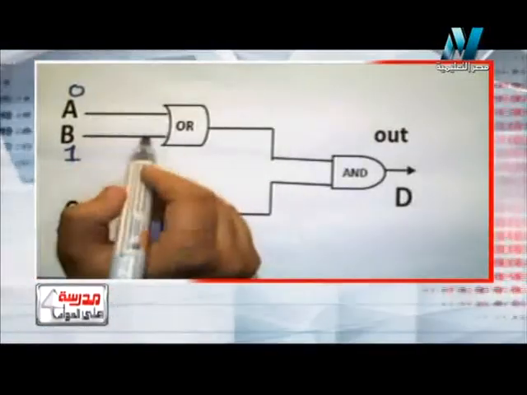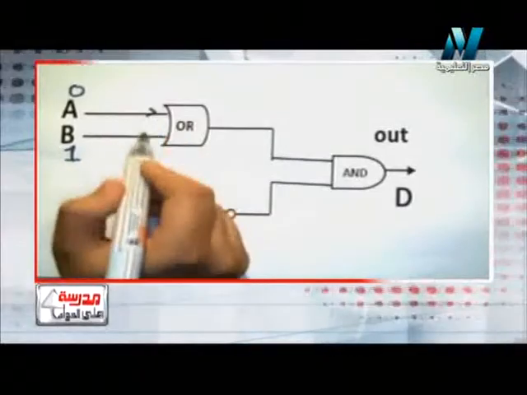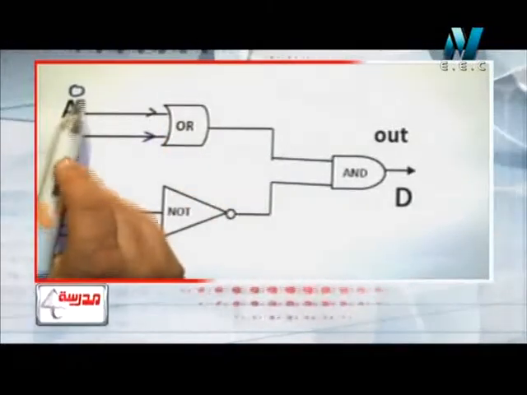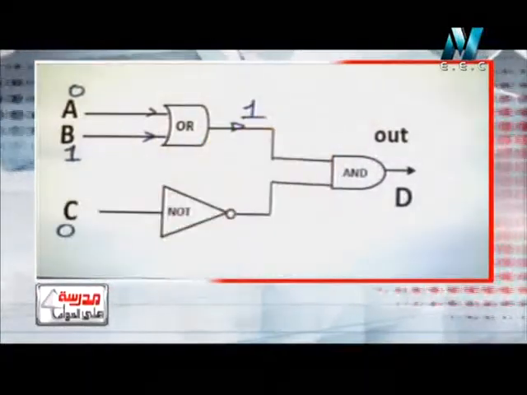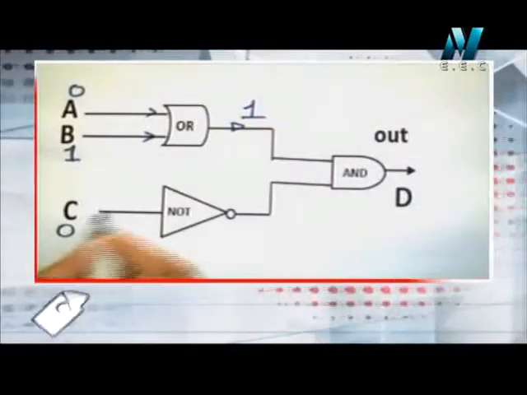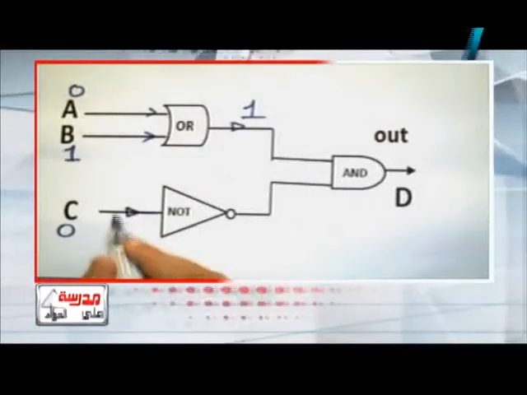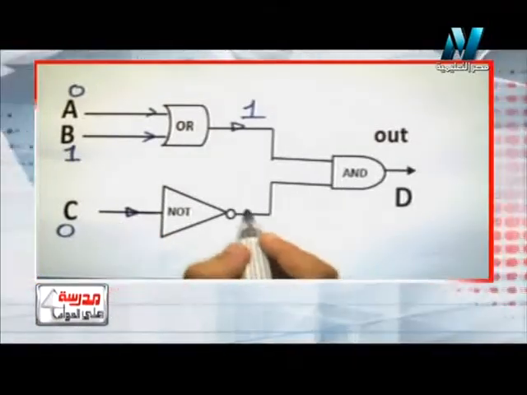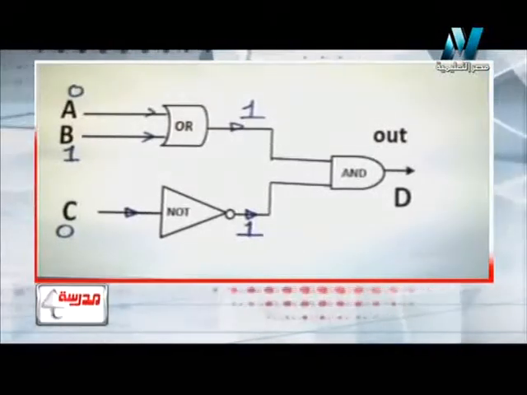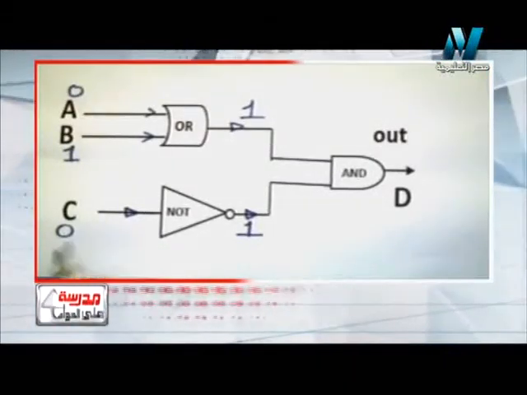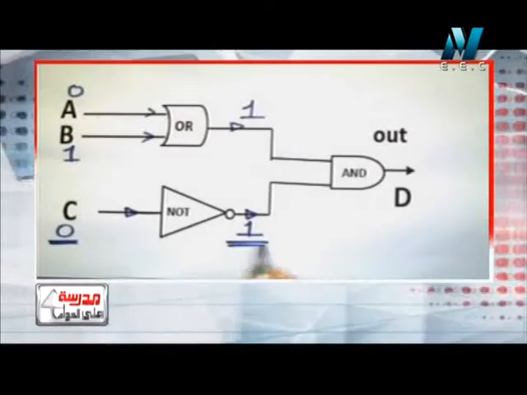So the 2 inputs to the OR gate will be 0 and 1. So the output will be 1. The input C moves to the NOT gate, which is 0. It's called the inverter because the output will be the opposite of the input. If the input is 0, the output will be 1.